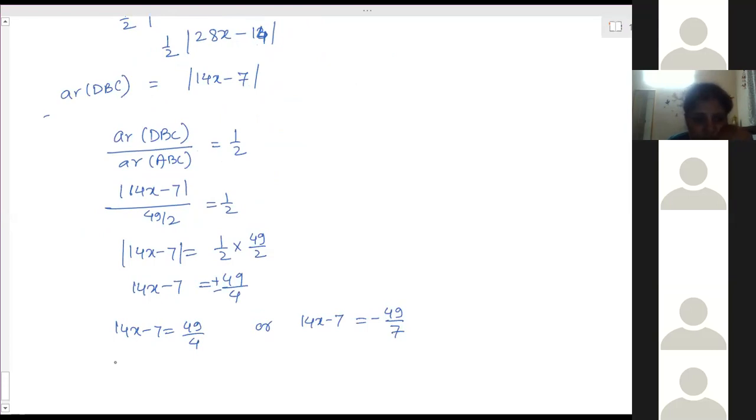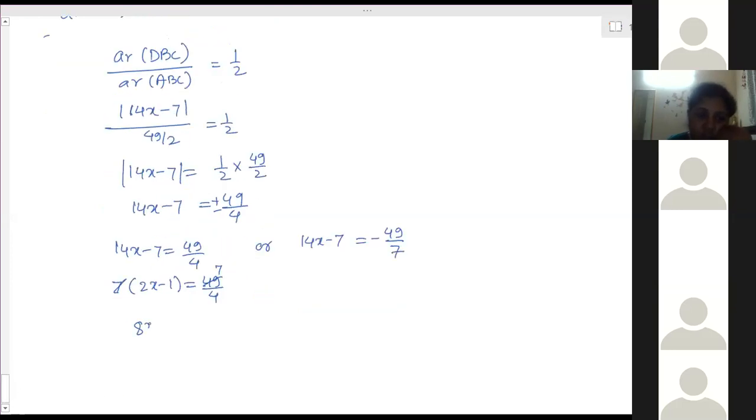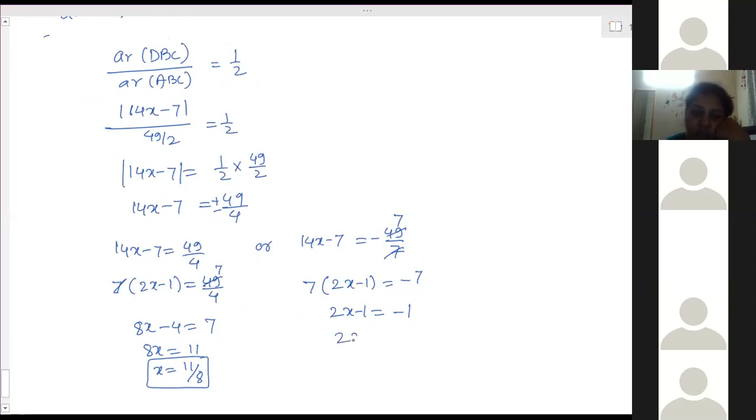Simplify. Take 7 common. 2x minus 1 is equal to 7 by 4. 4 will go that side. 8x minus 4 is equal to 7. 8x is equal to 11. x is equal to 11 by 8. One value of x. Second value, 7 common, 2x minus 1 is equal to minus 1 by 4.